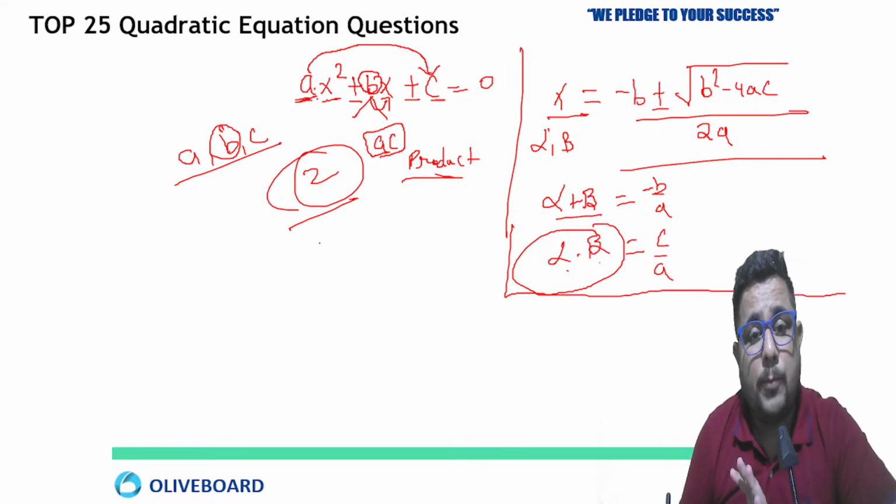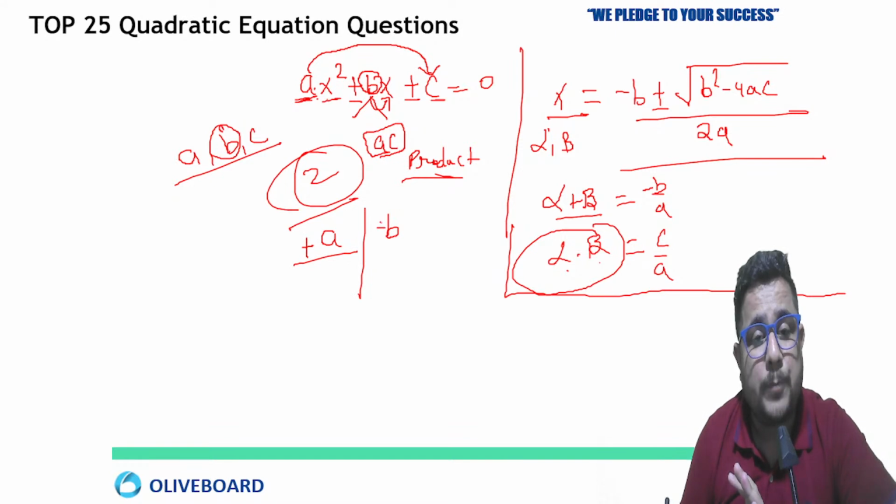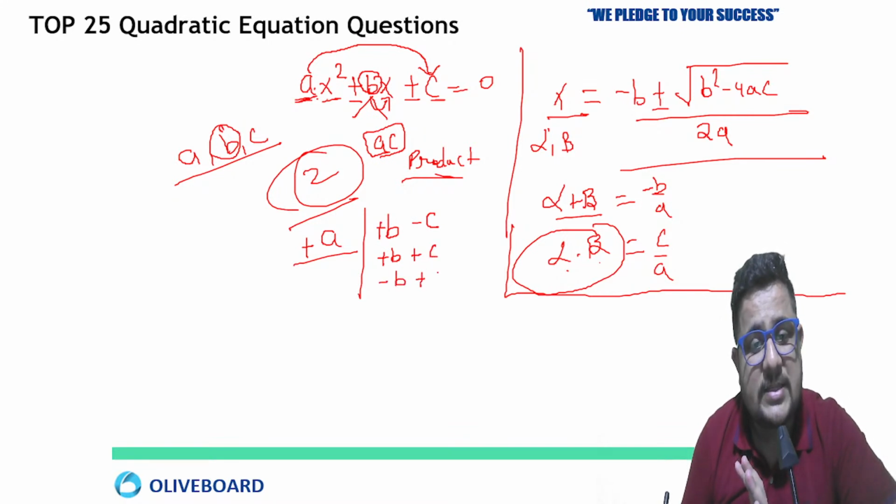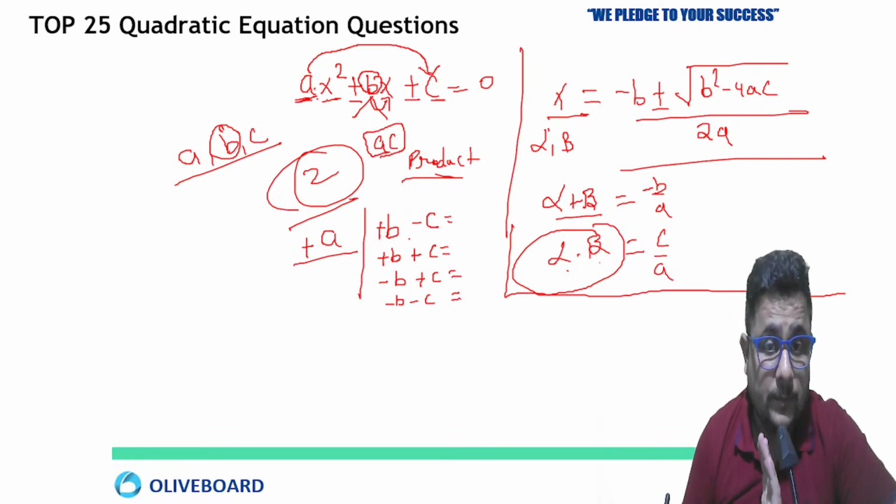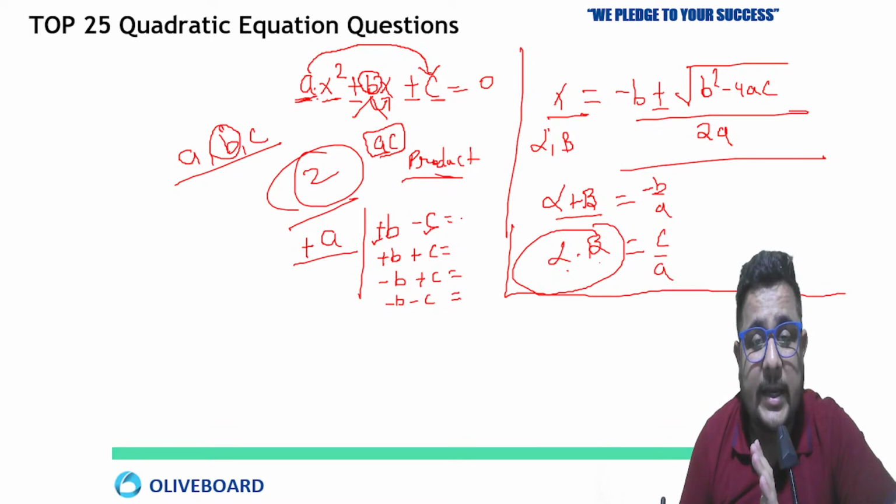See, the most important thing, you have to always keep a positive. Now, the second thing: if b is positive and c is negative, if b is positive and c is positive, if b is negative and c is positive, if both are negative, what is going to be the impact on your roots? If b is positive and c is negative, then the larger value will be negative and the smaller value in the roots will be positive.